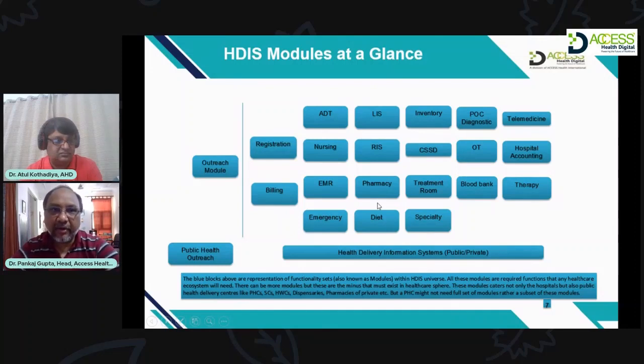It starts from the warehouse, then to the main store, then to the smaller stores, then to the pharmacy. When we say pharmacy in a hospital, it's mostly an inpatient pharmacy. And from there, it goes to the nursing station.